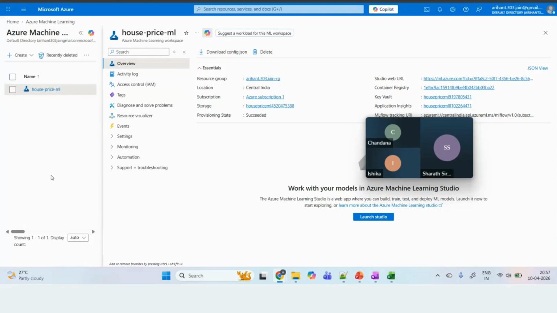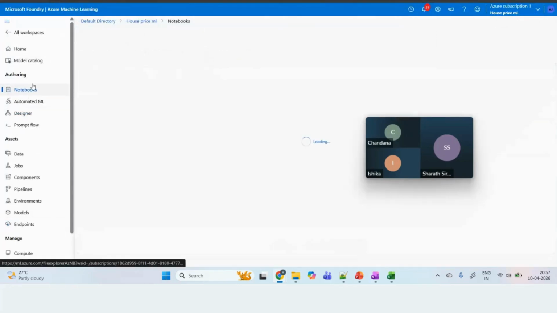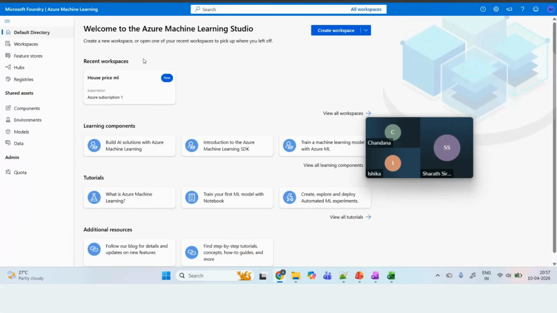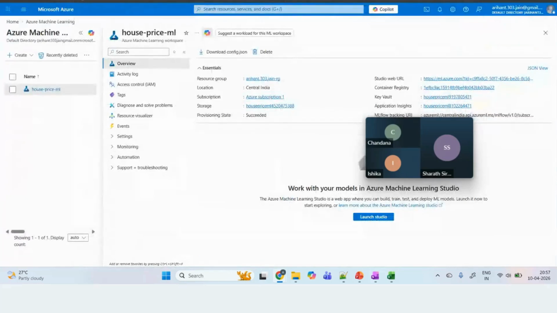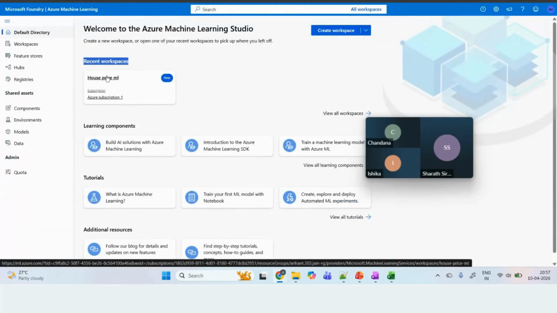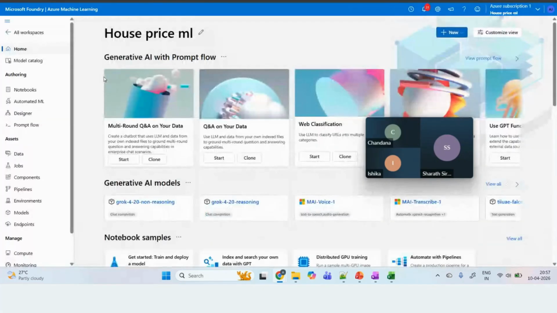Now the second step is that I have to start creating the models. For that, we'll open this link. When you create the workspace, this is how the workspace will look, just like the workspace we created on portal.azure.com, house price ML. When you open this link, ml.azure.com, it will start showing after 8 to 10 minutes. Once that workspace is created, go inside it, and this is how the page will look.